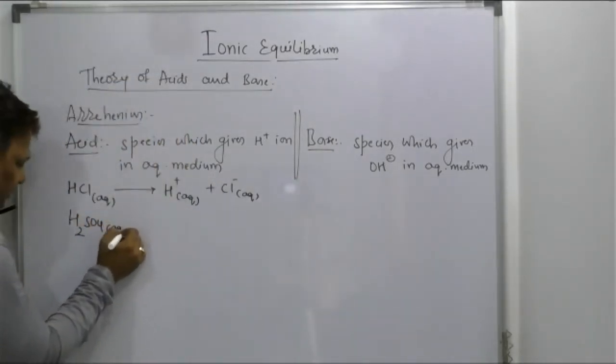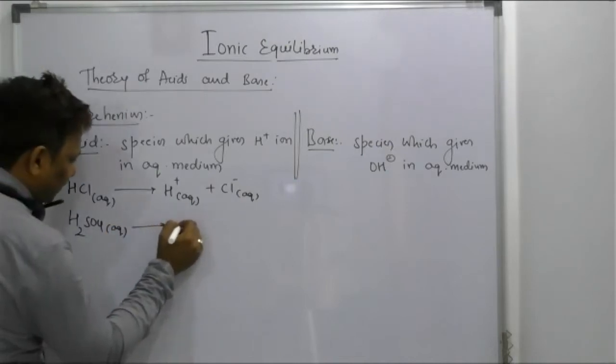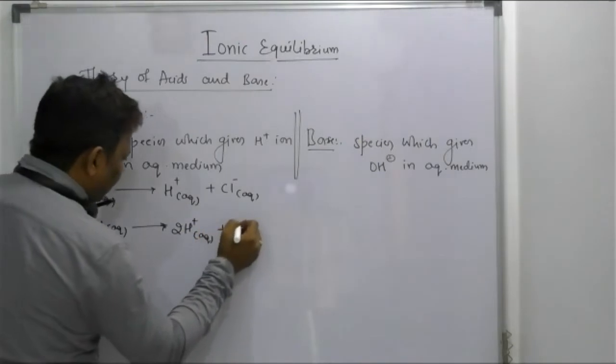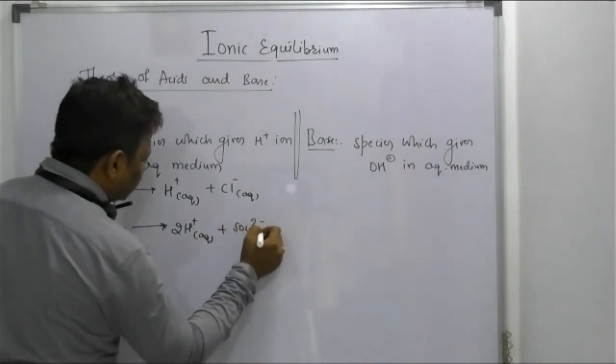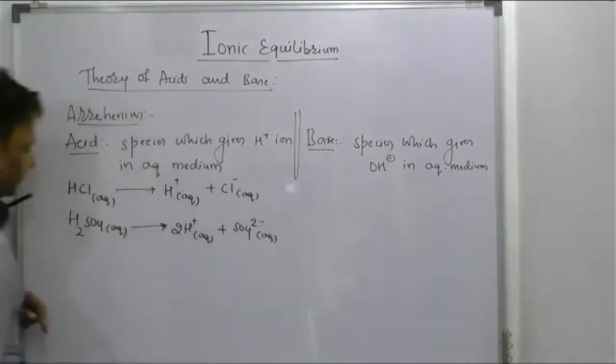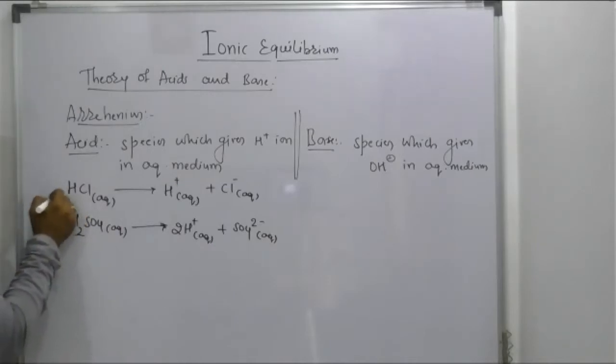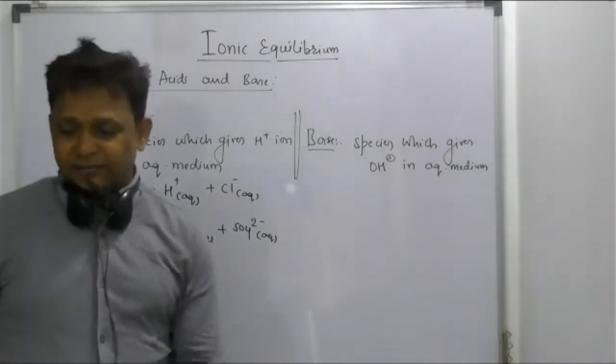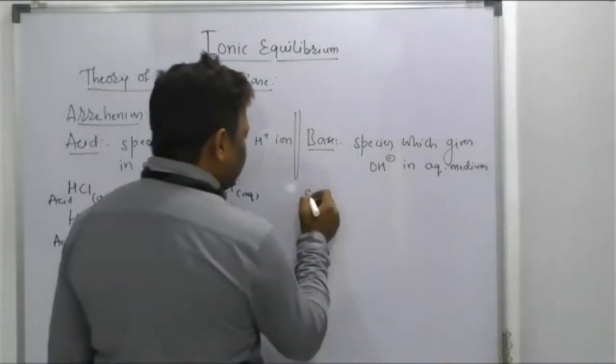One more example, H2SO4, in aqueous medium. It dissociates to form 2 H plus ions in aqueous medium by providing SO4 2 minus ion. So HCl is an Arrhenius acid, and H2SO4 is an Arrhenius acid. Right? Now the base, beta, which has a tendency to provide OH minus ion.